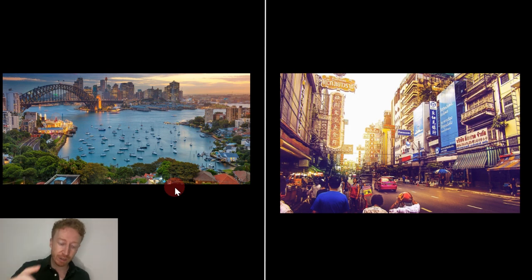The difference between Sydney and Bangkok, honestly, is night and day. There is a night and day difference between Sydney and Bangkok, absolutely. An absolute night and day difference between the two cities. So Sydney is a much more modern city. It's newer. I think it's richer. There's a lot more money in Sydney.